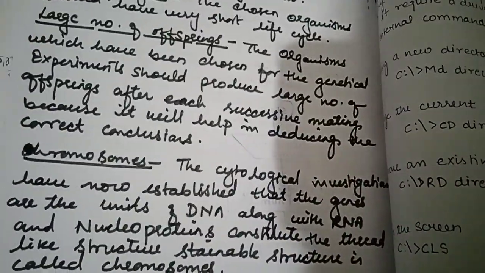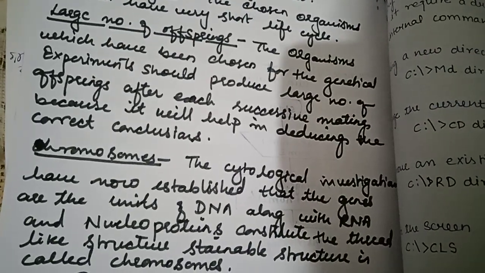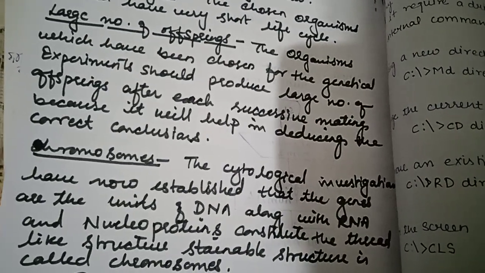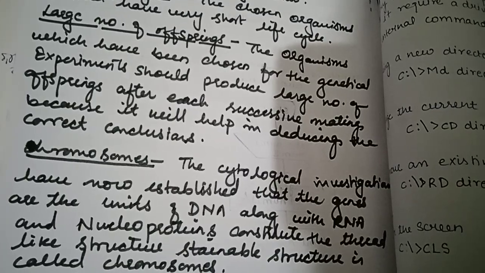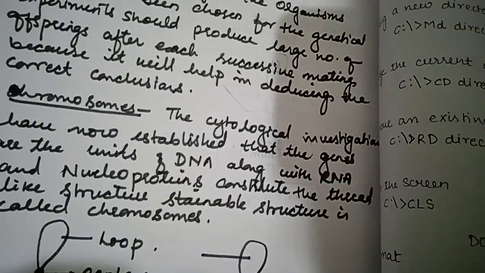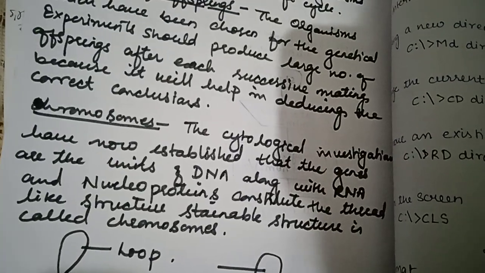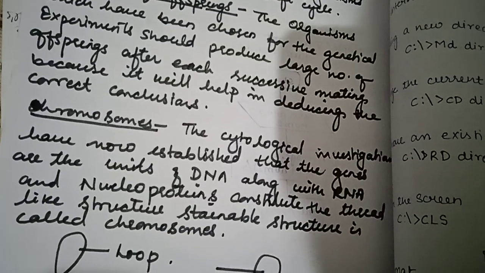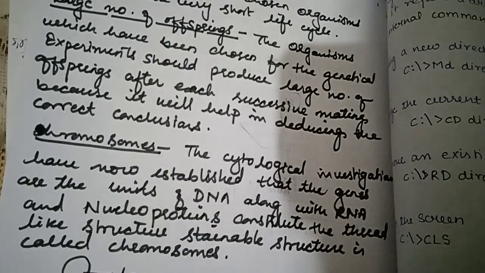The cytological investigations have now established that the genes are the units of the DNA, along with the RNA and the nucleoproteins, and constitute the thread-like structure that is called the chromosomes.